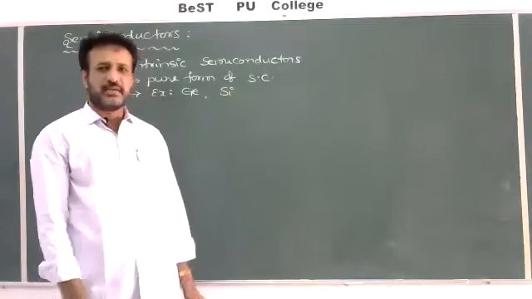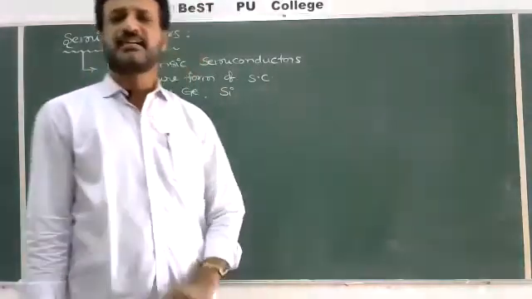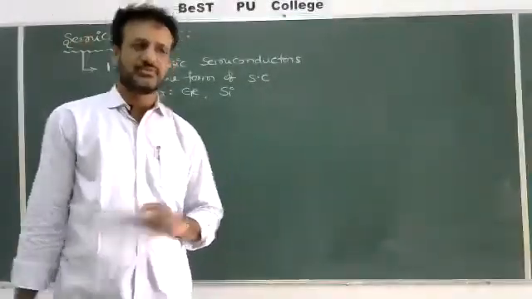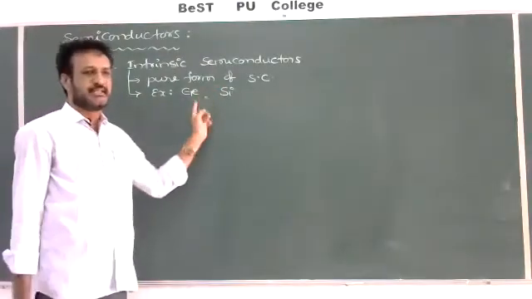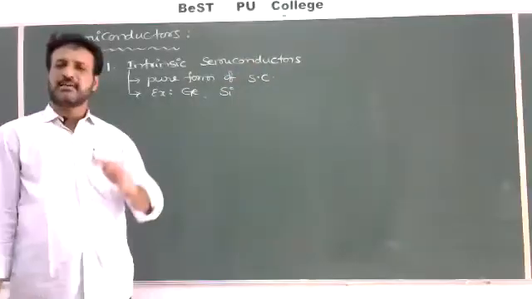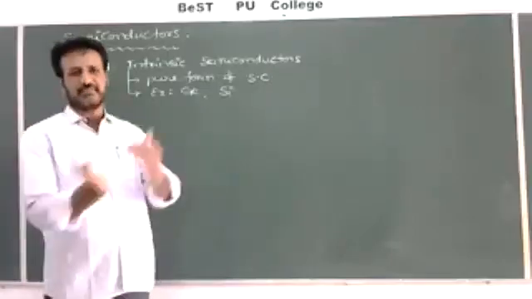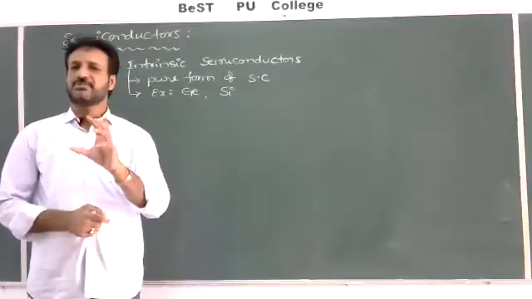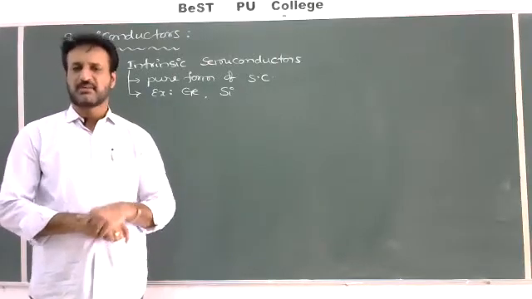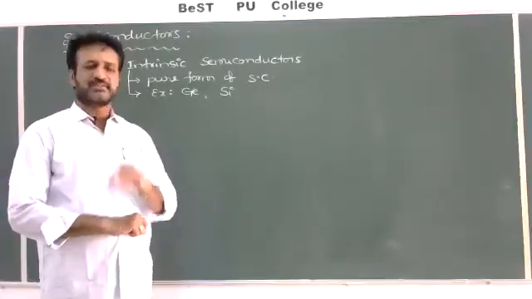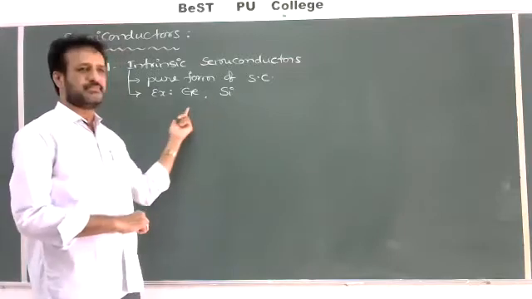These two are widely used semiconductors, which contain a smaller energy gap. Other semiconductors also exist in pure form, but they may have a larger energy gap. If you want to push the electrons from the valence band to the conduction band, more effort has to be put in, or more energy has to be supplied. But with a smaller amount of energy, we can choose germanium and silicon.